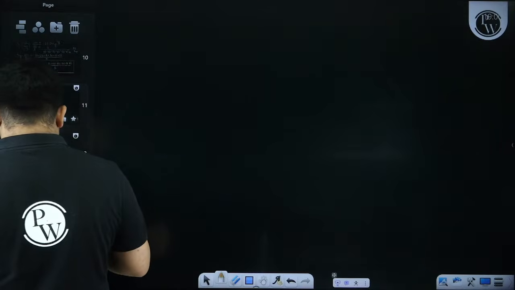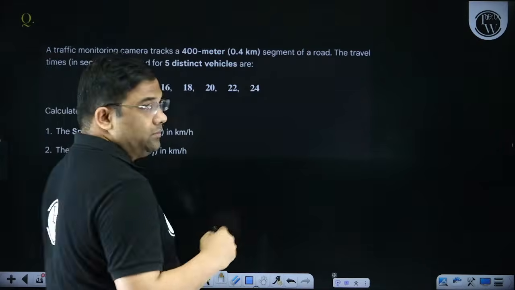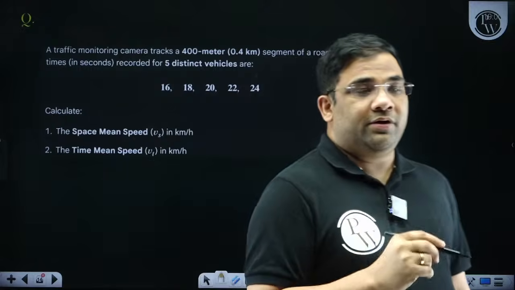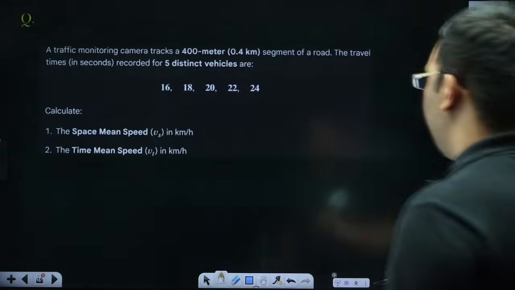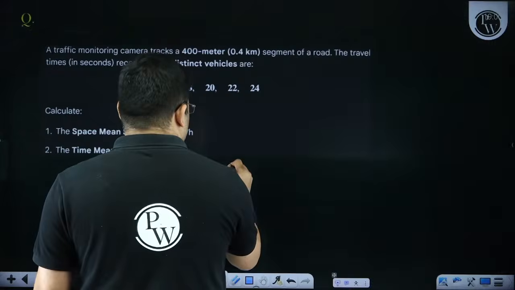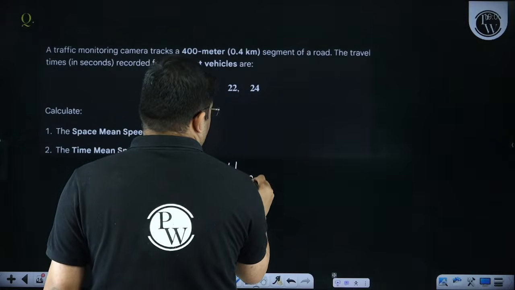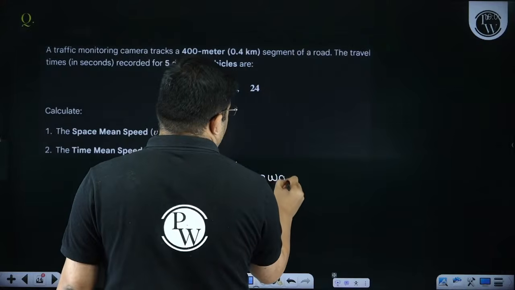Now one homework for you. Apart from what you have studied in the class, here is the homework for you. Solve this question and mention the answer in the comment section.